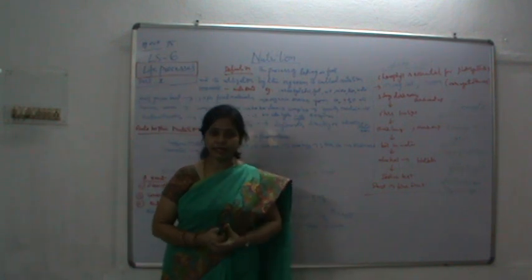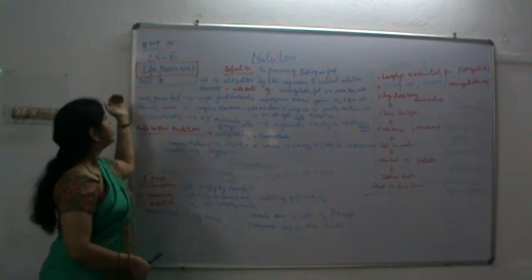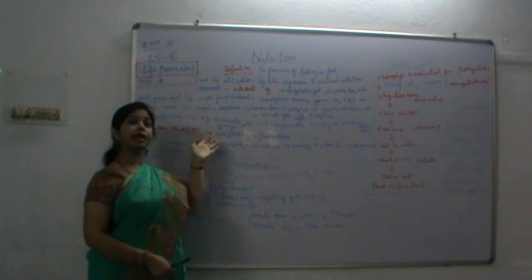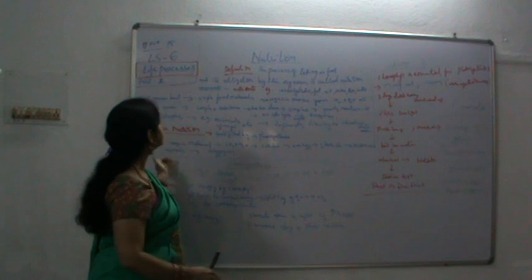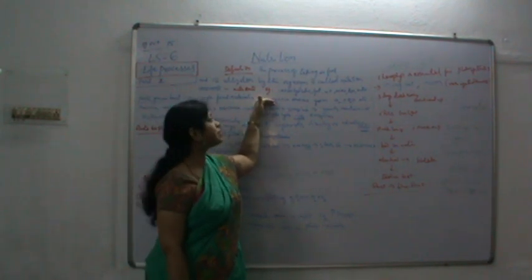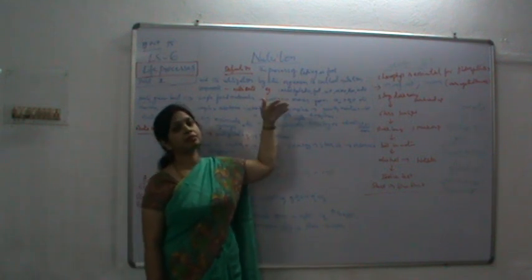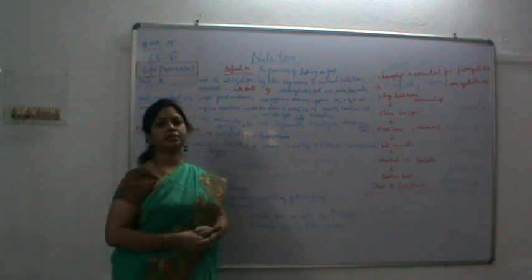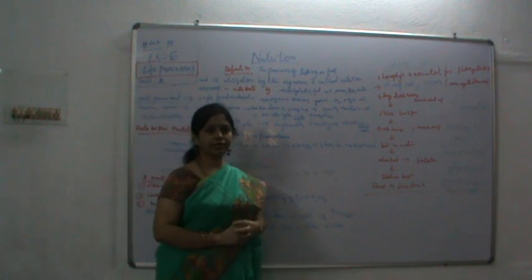It has to be converted into a complex form, that is carbohydrates. So simple organisms like green plants and green bacteria, which have chlorophyll, go for the process called simple nutrition. The simple food materials they take up are inorganic substances, that is carbon dioxide and water, in the presence of chlorophyll, that is the difference. Photosynthesis is the process which gives them nutrition.